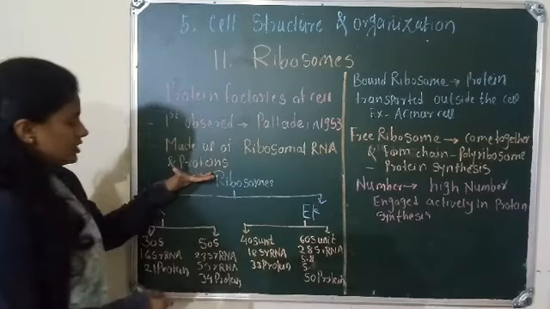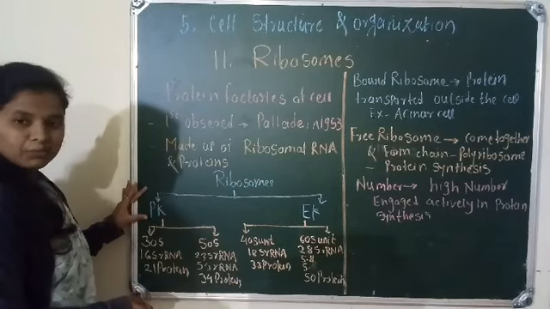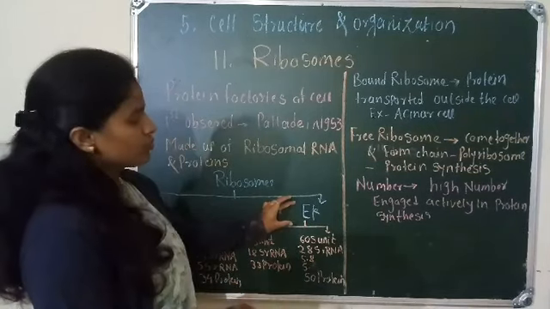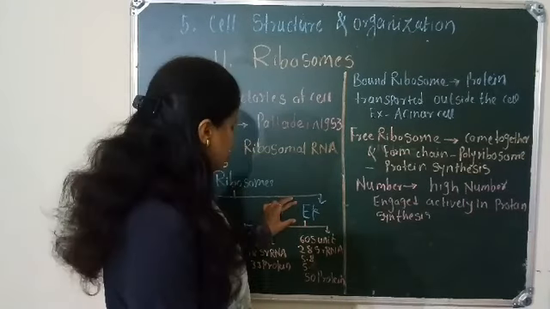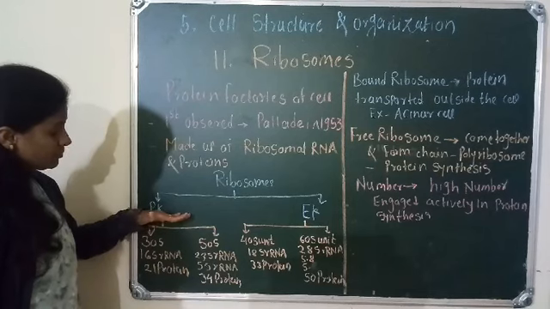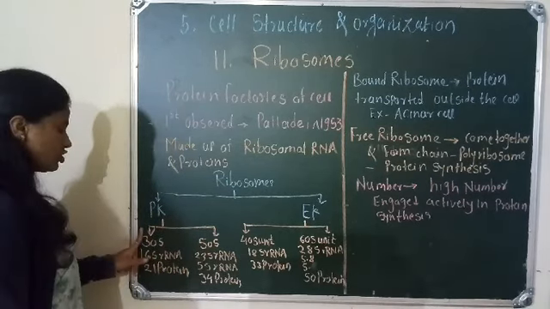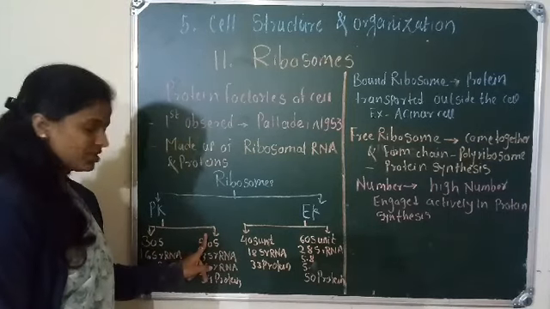Here this is a chart. We show the ribosome present in the prokaryotic cell and the ribosome present in the eukaryotic cell. In the prokaryotic cell, the ribosome bifurcates into two subunits, small subunit and large subunit.